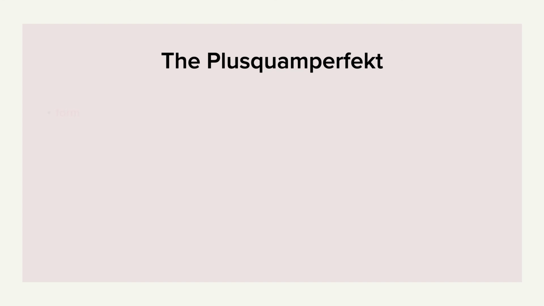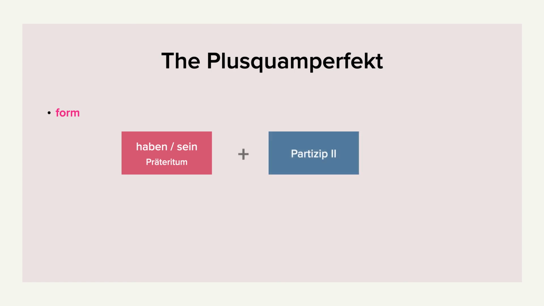And this is exactly the way we form the Plusquamperfekt in German as well. We're using an auxiliary verb, that's the Hilfsverb that helps create this tense. And as we do in the perfect tense, we have to choose between the auxiliary haben and sein. You know, you have to look at the verb. Is there a change of state? Is there a change of location? Or is it one of the exceptions? So haben or sein in the Präteritum tense. It needs to be inflected in the Präteritum tense. And then we just add the Partizip 2, in English, the past participle.